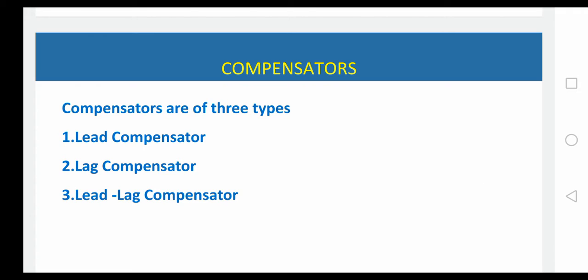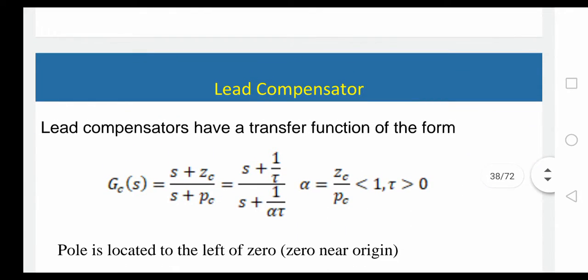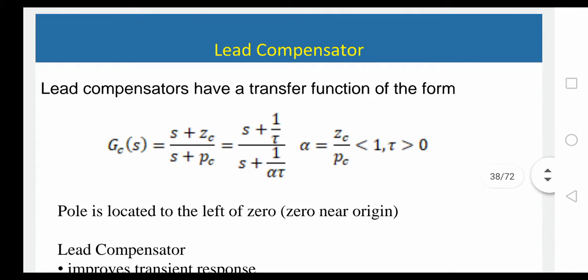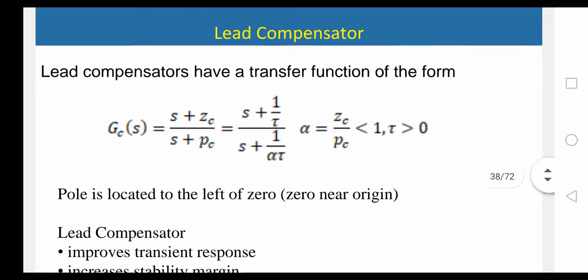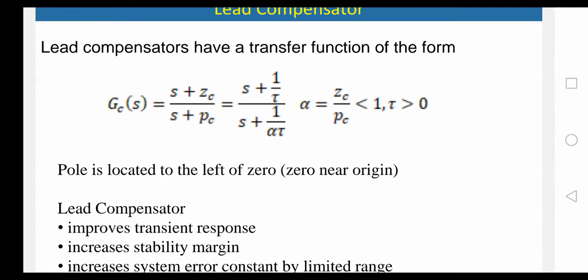There are three types of compensators: lead compensator, lag compensator, and lead lag compensator. A lead compensator has a transfer function of the form GC of S equals S plus ZC by S plus PC. S plus ZC gives the zero, and S plus PC gives the compensator pole. Consider alpha equals ZC by PC, which is less than 1, and tau greater than 1. The pole is located to the left half, and the zero is nearer to the origin.